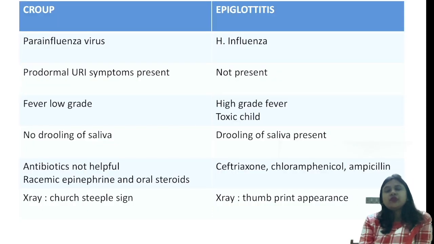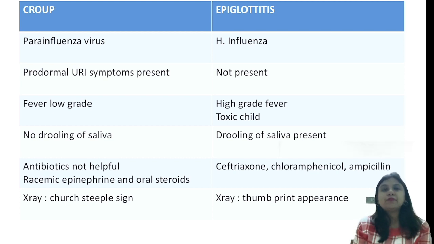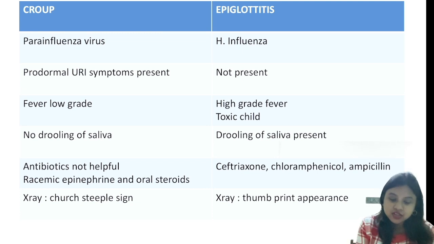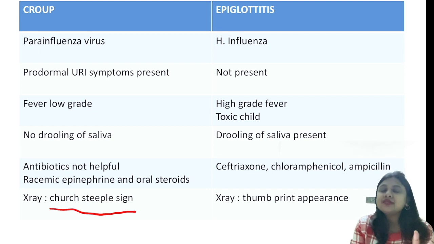Now whenever we see croup, we need to differentiate it from acute epiglottitis. So croup is basically a viral disorder mainly caused by parainfluenza, and you are going to get some prodromal upper respiratory tract symptoms. The child is not going to be much toxic. There is going to be a low grade fever, and there is no drooling of saliva, and since it's a viral thing, antibiotics are not going to be helpful. The child will present with biphasic stridor. Some students have told me the word biphasic stridor was there in this question. So in X-ray you will get the steeple sign. This was asked in the paper. And what we give is racemic adrenaline nebulization, and we can also give oral dexamethasone.